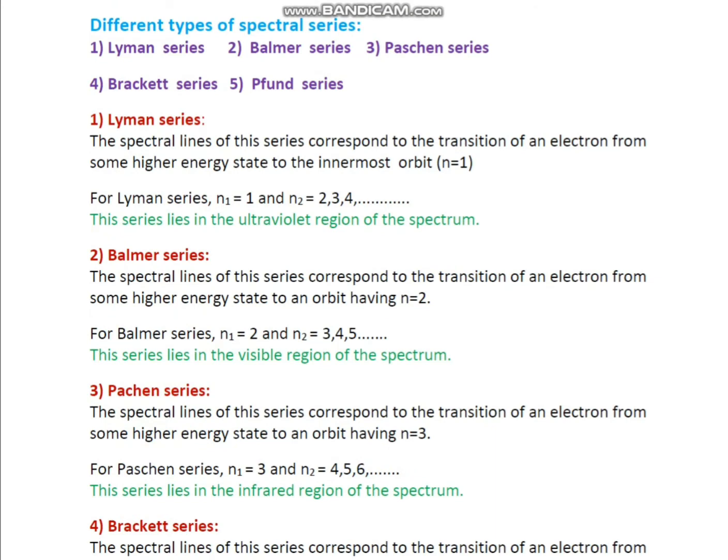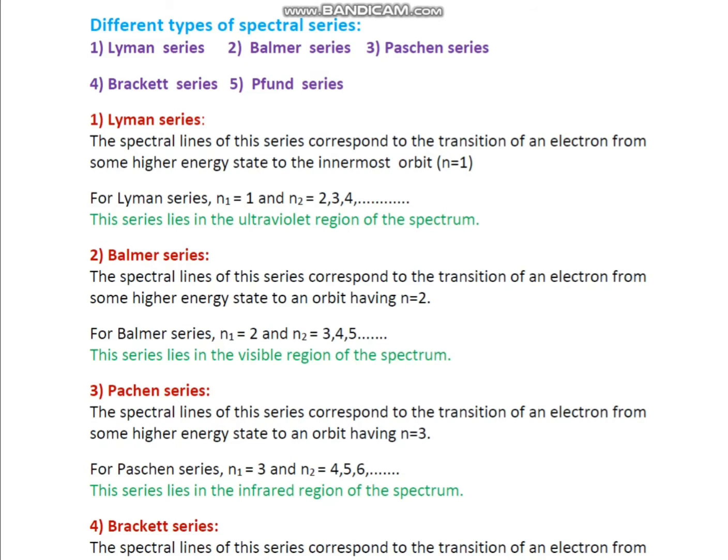So first one, Lyman series. The spectral lines of this series correspond to the transition of an electron from some higher energy state to the innermost orbit, n equal to 1. For Lyman series, n1 is equal to 1 and n2 is equal to 2, 3, 4. And this series lies in the ultraviolet region of the spectrum.